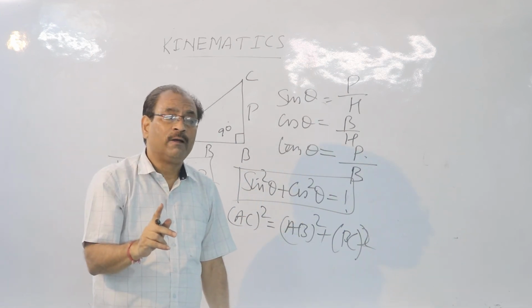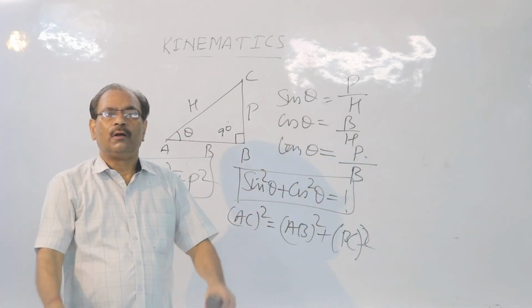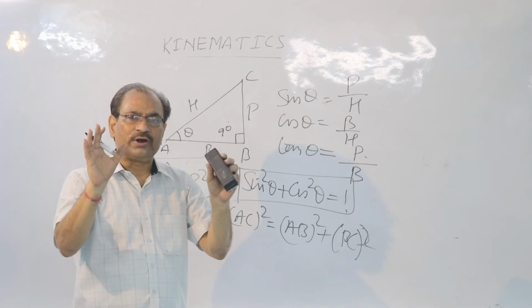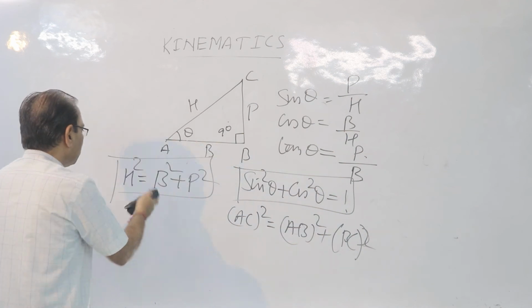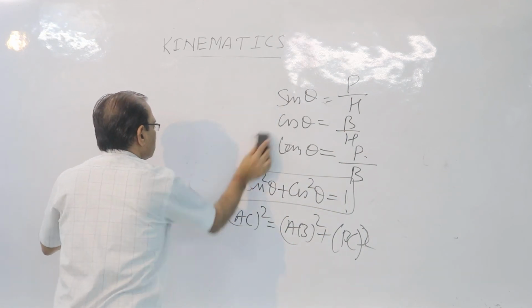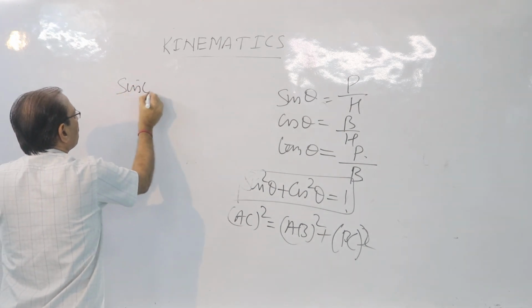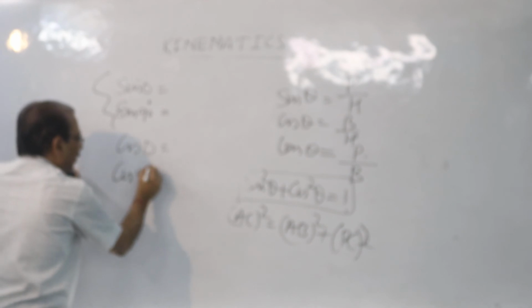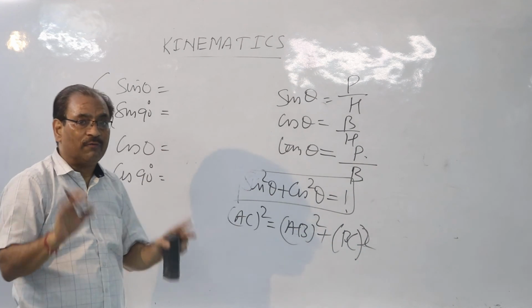Children, one more thing. Till class 12th, many times we shall be using the one I am telling you now. Remember forever: sine 0 and sine 90. Similarly, cos 0 and cos 90. These four values you have to learn forever.